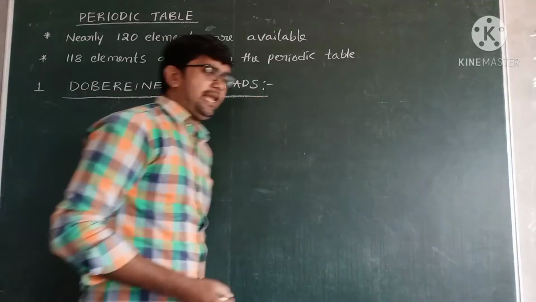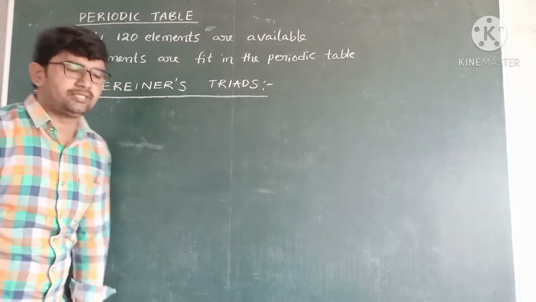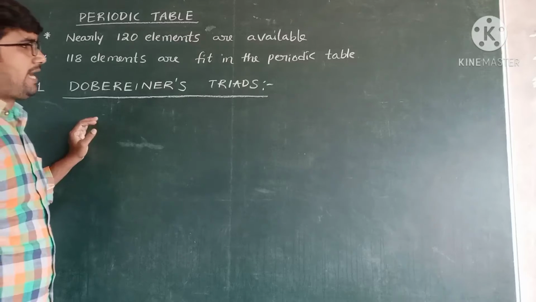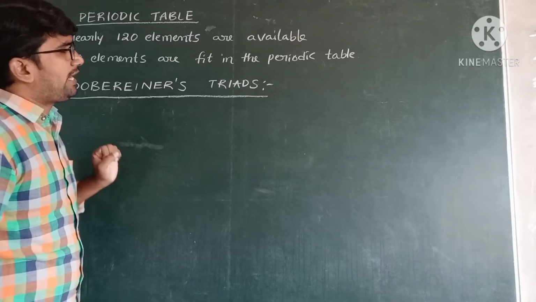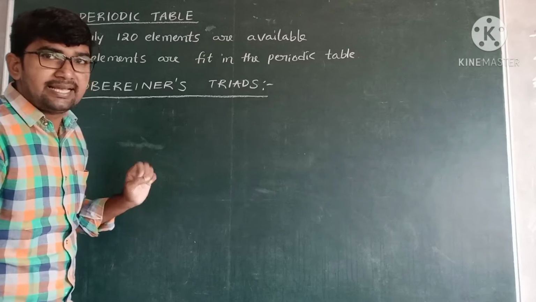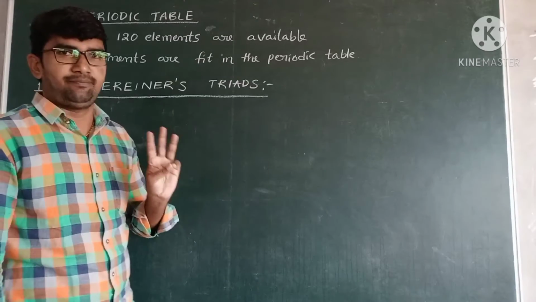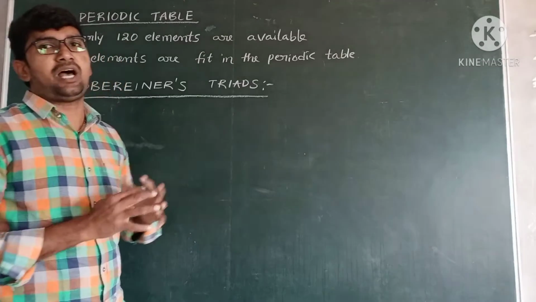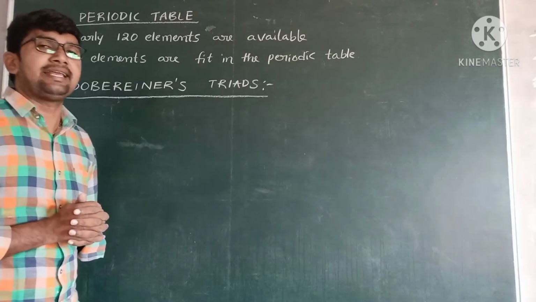It is not called a periodic table because at the time the available elements were arranged as triads. Tri means 3. So three elements are grouped as a triad.